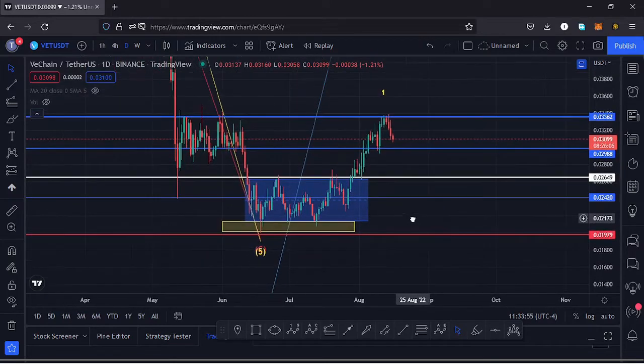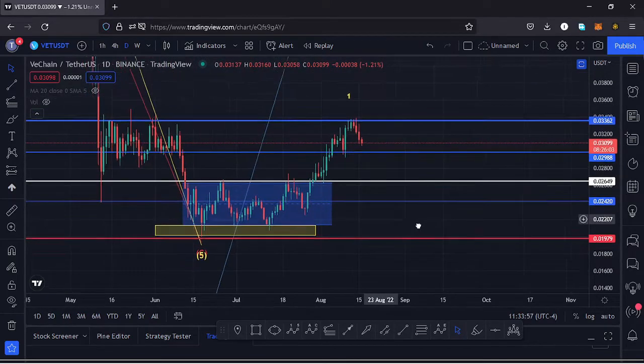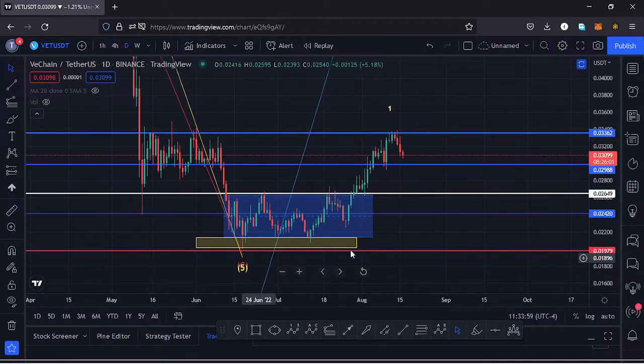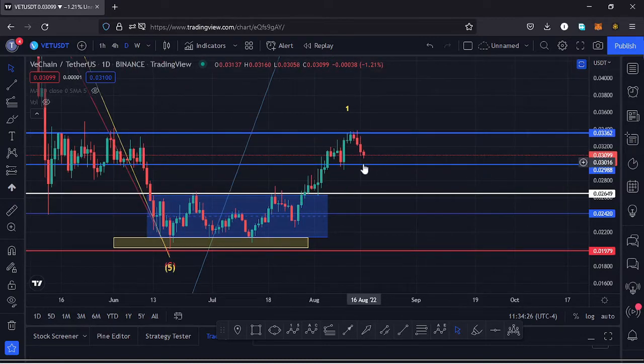Starting my analysis here on the daily chart, we had been trading within this channel. We managed to break out of that channel to the upper side. We also managed to break above a key area of resistance at around the $0.029 mark, and from there we have continued pushing even higher. Over here at around the $0.03362 mark, that is a key area of resistance which we have not yet managed to break above. We hit that key area of resistance and we are seeing a bit of a pullback to the lower side.